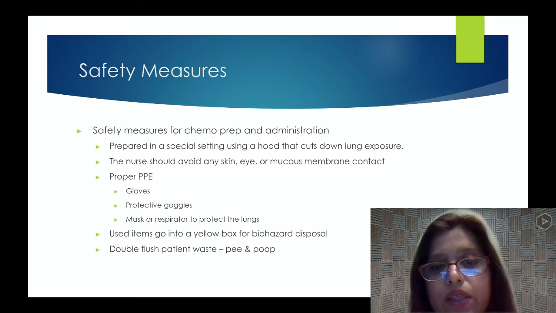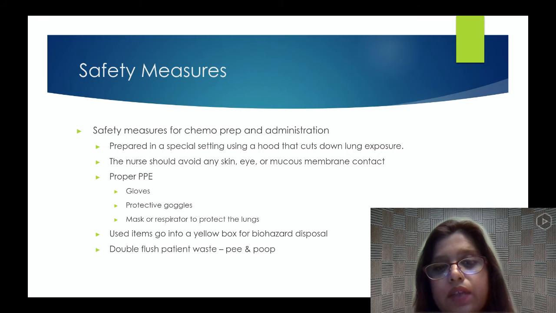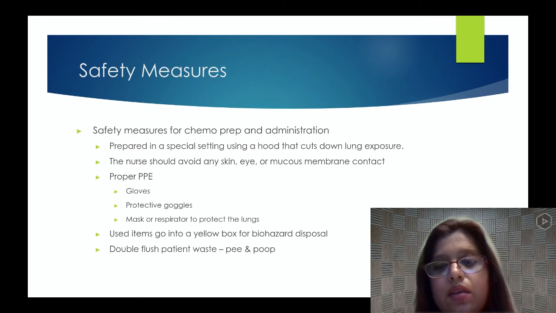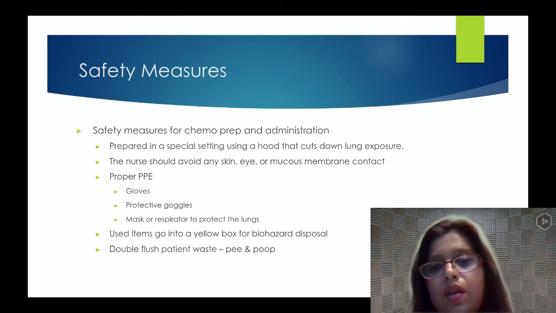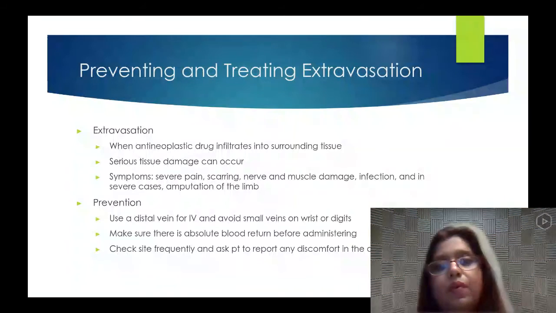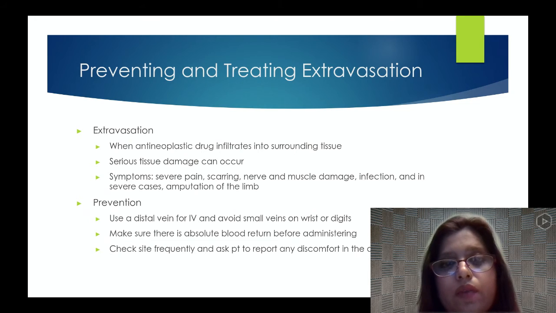Used items go into the yellow box for biohazard disposal, and double flush the patient's waste, which is urine and stool. We want to make sure these are discarded properly, because all of these medications will be in their body secretions, so we put all of those in the yellow bag.